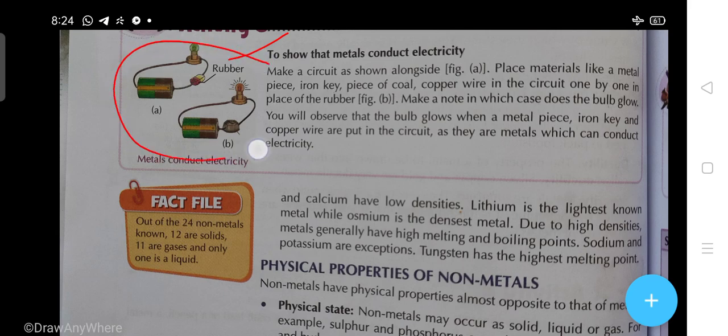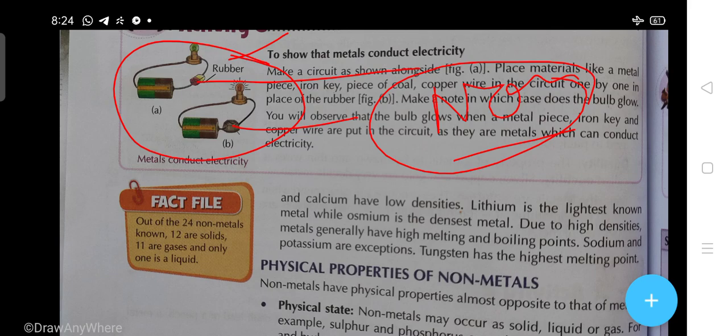So in this diagram you can see the circuit has been made. And in this circuit you see here a metallic object, and this one is rubber. Rubber is a non-metal, and so rubber behaves like an insulator, and here the metallic object behaves like a conductor.